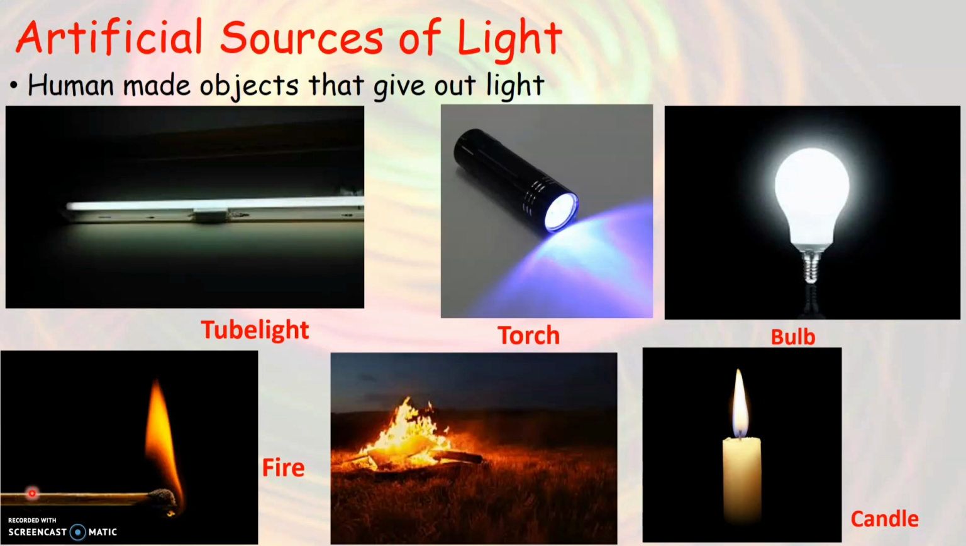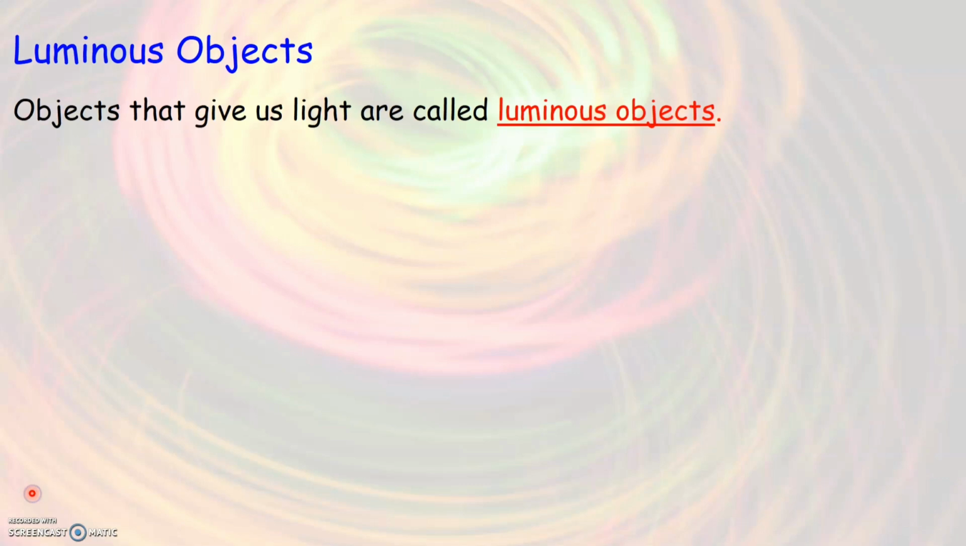Now let us learn what are luminous objects and non-luminous objects. There are various things around us which are able to give us light. So such objects that give us light are called luminous objects. We have just learned many examples of objects, both natural objects and artificial objects that can give us light. So all these objects are examples of luminous objects.